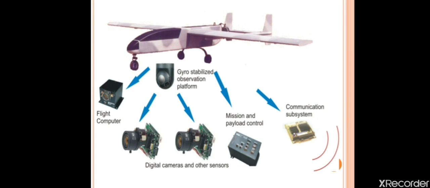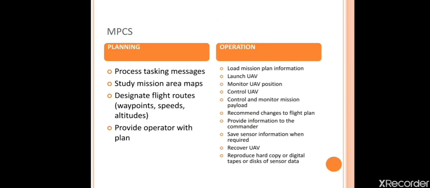And finally we have the communication subsystem. That is also operated from the ground station. So by using an MPCS, what are the things that can be done? Okay, there are two phases we have. One is the planning phase, another one is operation.